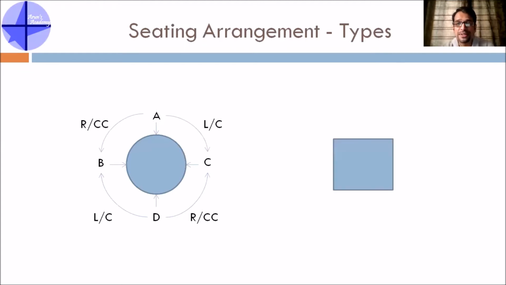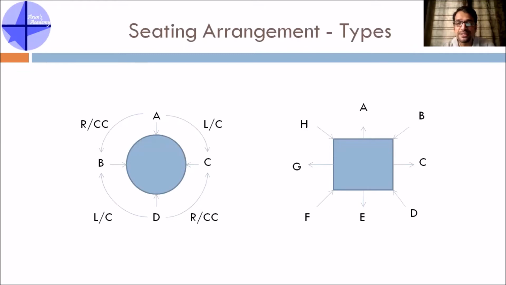Now what can also happen is, instead of people facing the center, people can be facing outside. So let me take one square arrangement and explain that. Circular and square arrangements are almost the same in terms of complications, so that's why I'm taking a square arrangement to explain this. In this case, there are 8 people sitting around a square table. People who are sitting in the corners are facing the center, and people who are sitting on the sides are facing outside. That's the kind of condition given, and there are many different conditions, like A is sitting opposite to A and so many things, based on which you have arranged, let's say.